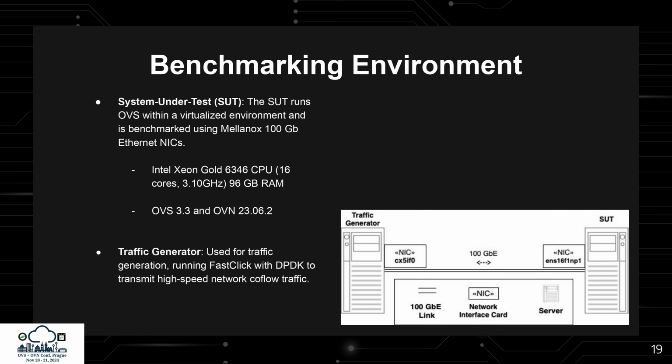In this figure, we see the benchmarking environment showing the two interconnected servers, SUT and the traffic generator. The system under test, SUT, runs OVS 3.3 and OVN 23.6.2 in a virtual machine, equipped with Mellanox Ethernet network interfaces capable of handling traffic at 100 gigabits per second. On the other side, the traffic generator uses FastClick with Data Plane Development Kit, DPDK, to simulate high-speed network traffic, providing the necessary load for our performance tests.